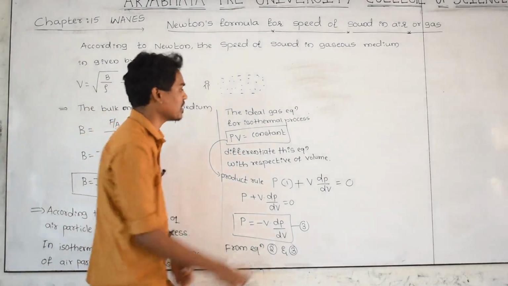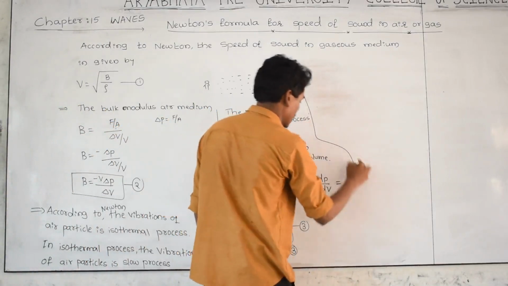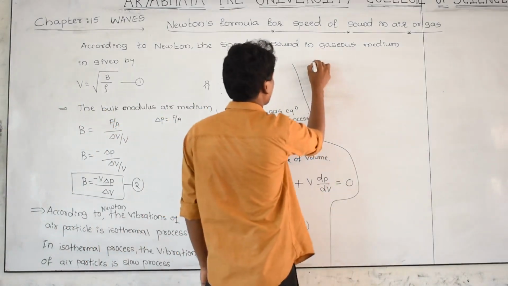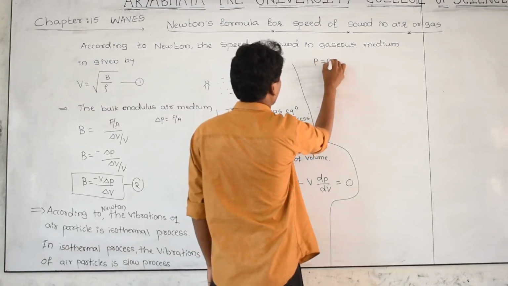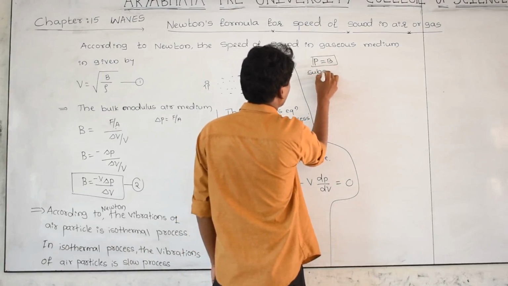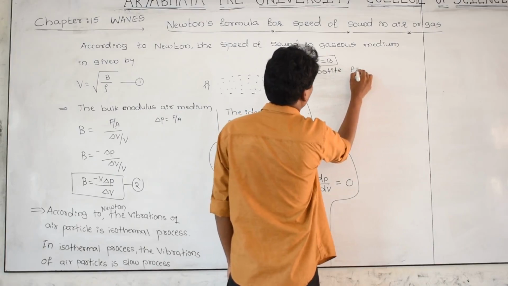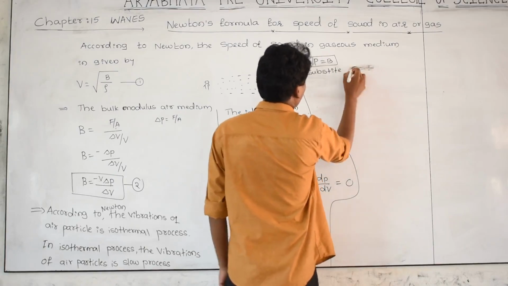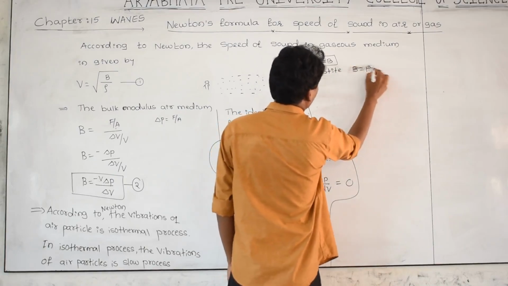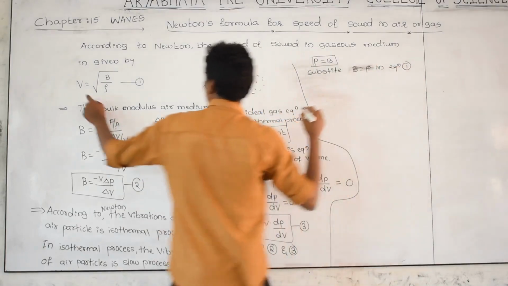From equation 2 and 3, we can write P is equal to B. Substitute B as P in equation number 1.